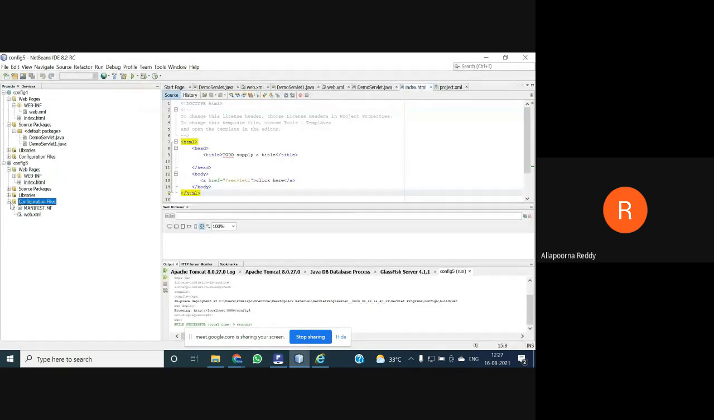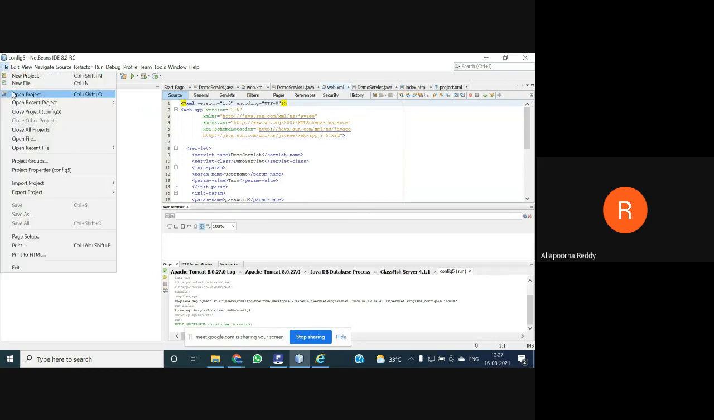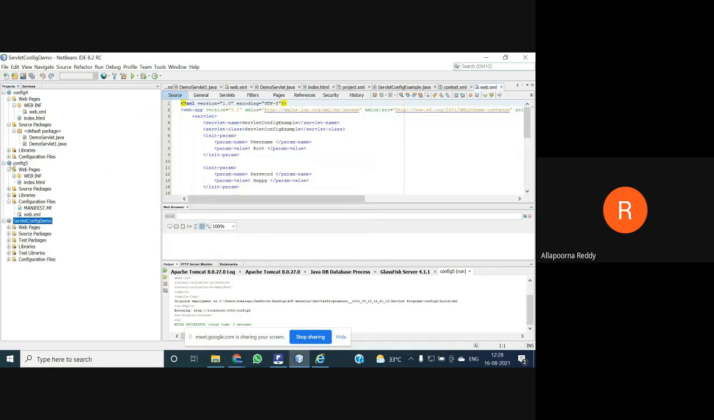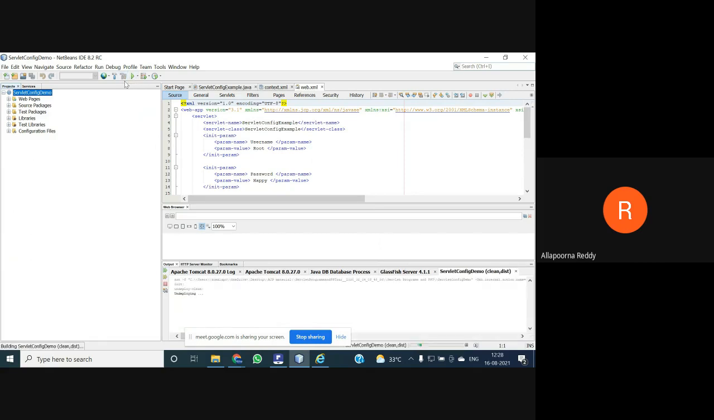Just wait, your configuration files where we made it. The Sun server is not installed on my machine, so that is the problem I'm getting. Just give me a second, I'll try to solve the problem. So config demo, yes, we'll check it out with clean and build. It should not give any problem and should be successful.